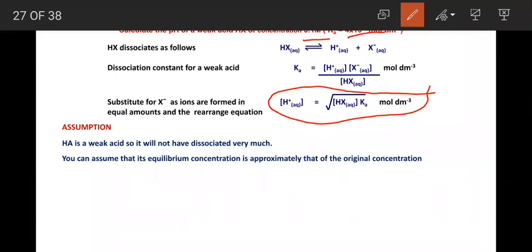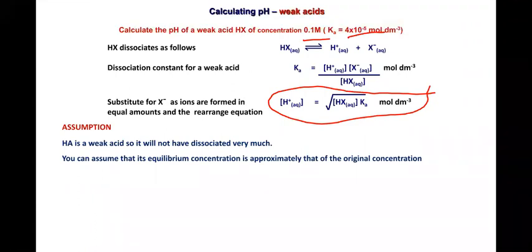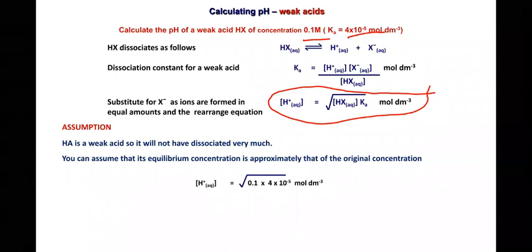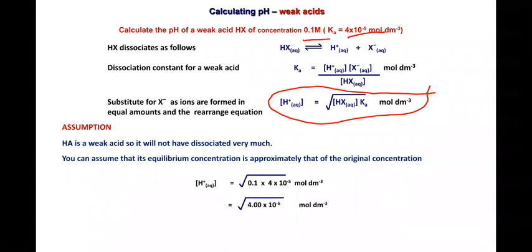Just put the value: square root of concentration of weak acid into Ka. Here the concentration of weak acid is 0.1 molar, into Ka, which is 4 into 10 to the power of minus 5. Sir, 2.4 I got, sir. Okay, let us check. The concentration of H plus is equal to the square root of 0.1 into 4 into 10 to the minus 5 moles per dm cube, right? Once you get the concentration of H plus, that is 2 into 10 to the power of minus 3.